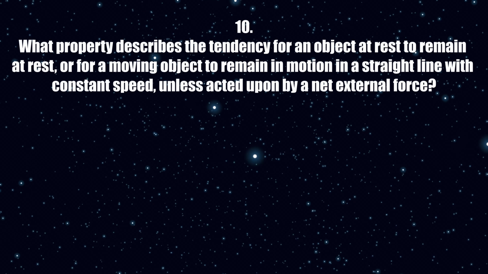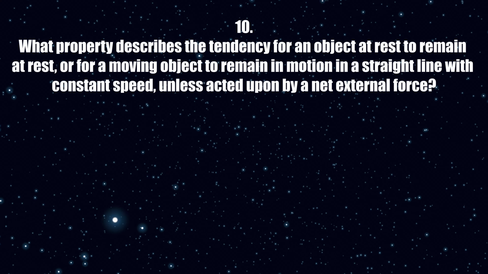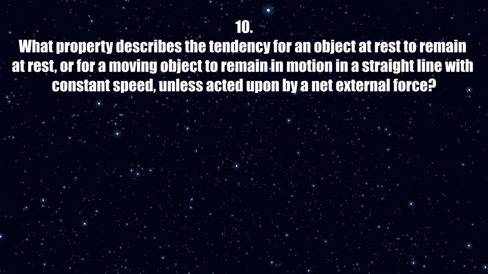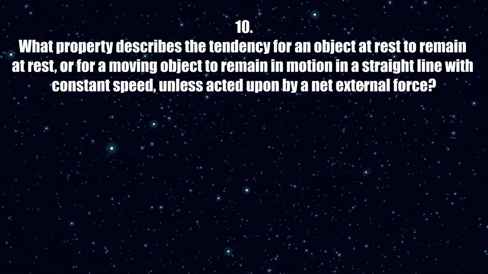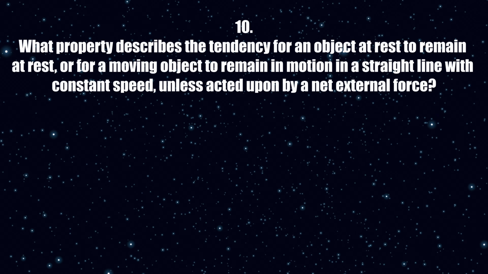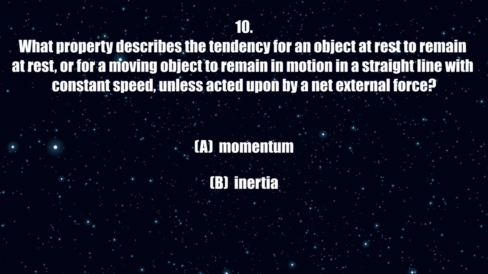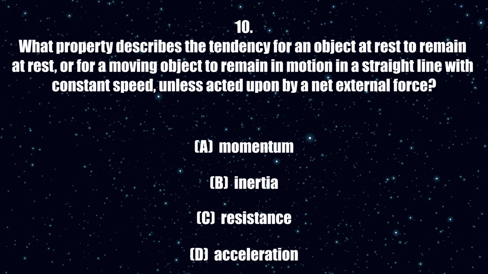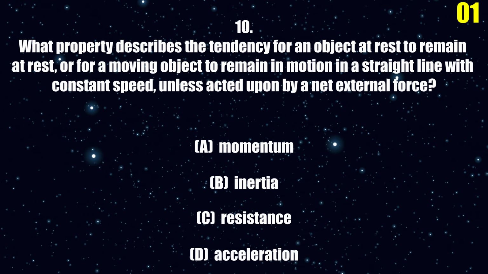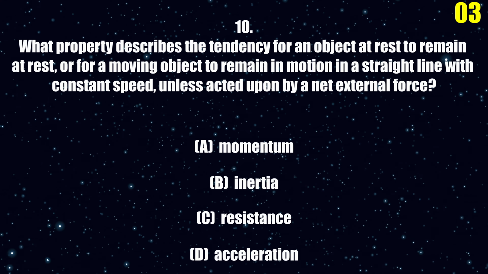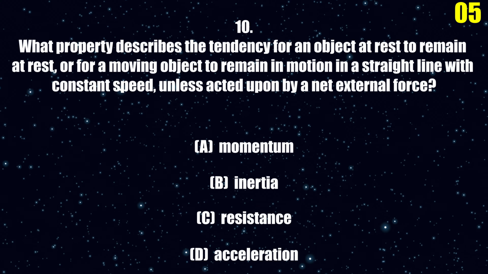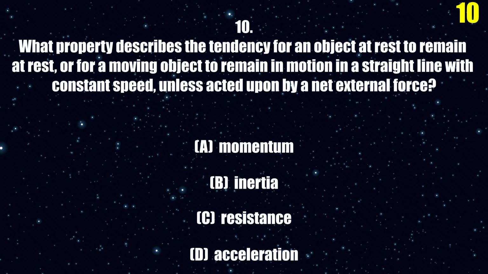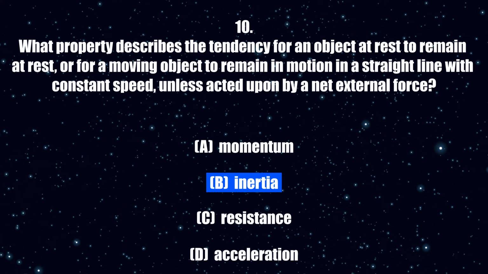10. What property describes the tendency for an object at rest to remain at rest, or for a moving object to remain in motion in a straight line with constant speed, unless acted upon by a net external force? A. Momentum. B. Inertia. C. Resistance. D. Acceleration. The correct answer is B.